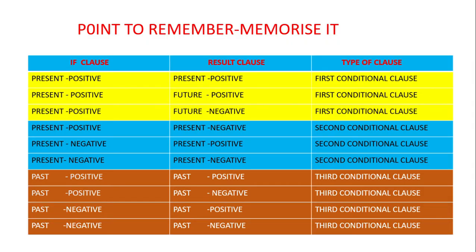Point to remember. Memorize it. If class and result class are in present positive and future positive, you should write in first conditional class. If class and result class are in present negative, you should write in second conditional class. If class and result class are in past tense, you should write in third conditional class.